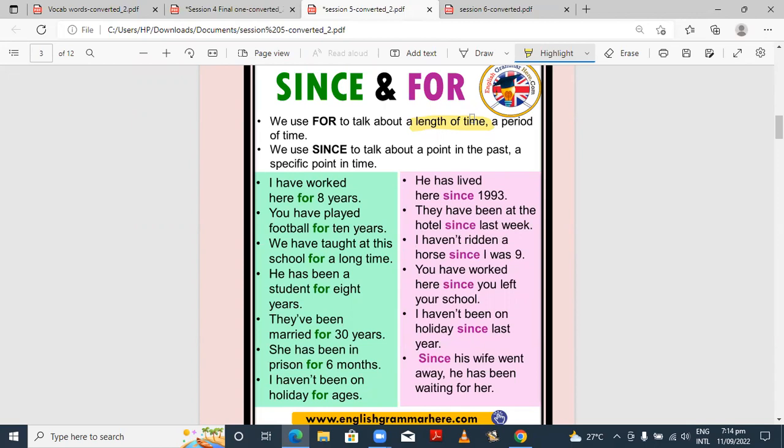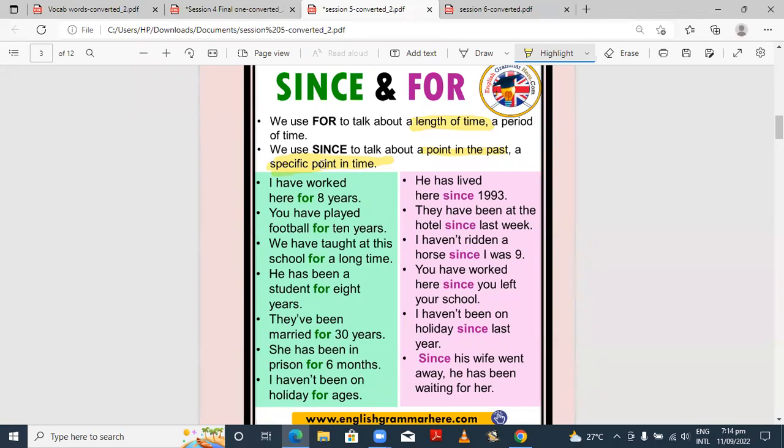So for is used whenever you are talking about the length of time. And since is used whenever you are talking about a point in the past, a specific point in time. What are the specific points? The very specific occasions. Now what is the concept of since? We all the time think that since is used with dates or with years, which is wrong.